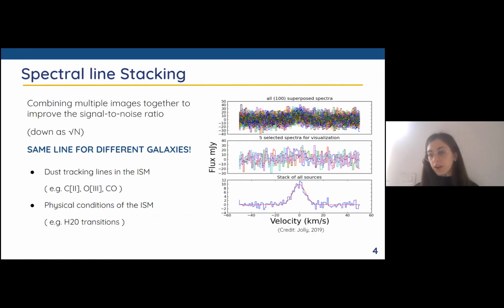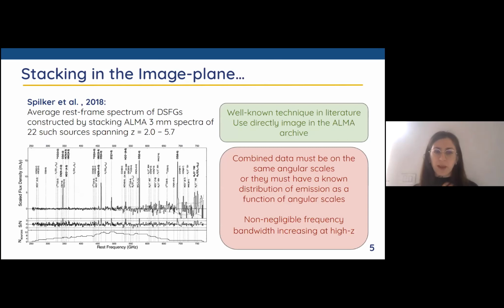Just to give a flavor of what spectral line stacking analysis is: it consists of combining multiple images together to improve the signal-to-noise ratio in order to obtain the line, reduce the noise, and so detect the spectral line in a galaxy, also in fainter galaxies. In our case, since we are studying dusty star-forming galaxies, we are interested in dust tracing lines in the interstellar medium, for example the well-known CII, OIII, or CO lines. But we are also looking to find more complex molecules that can give us an idea of the physical conditions in the interstellar medium, for example transitions of water or other complex molecule spectral lines.